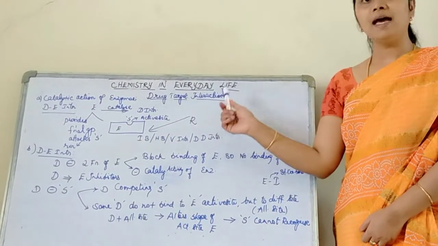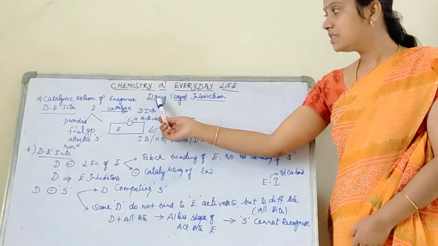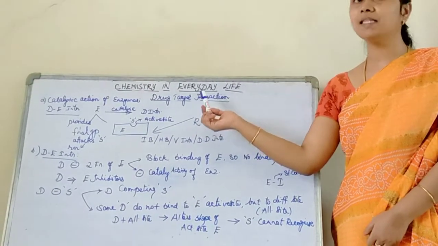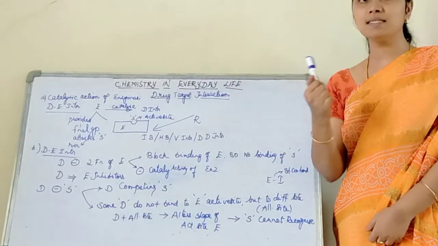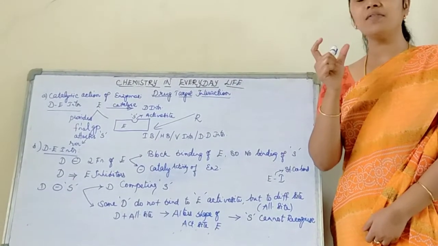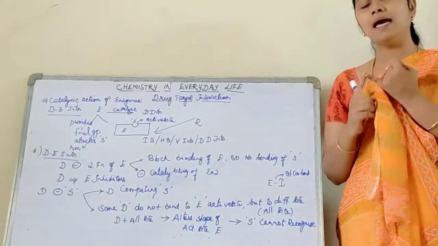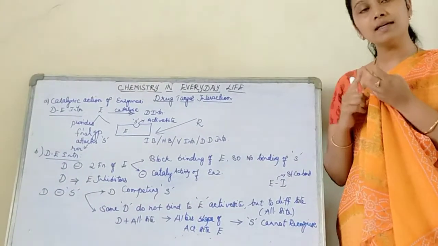Drug-target interaction. As already discussed, my drug is going to interact with the molecular targets. Who are the molecular targets? They are nothing but carbohydrates, proteins, nucleic acids, lipids. In that, proteins have a special importance because proteins are going to act like a carrier molecule. They are going to act like a catalyst.